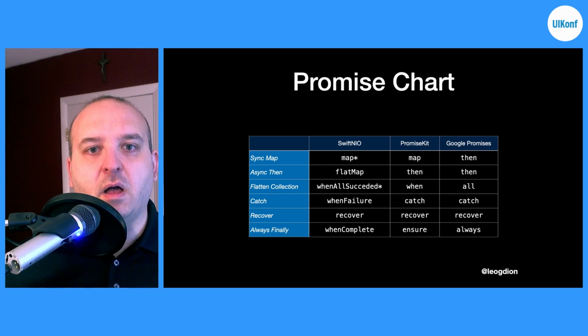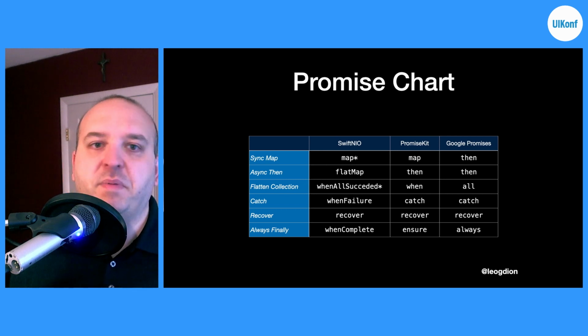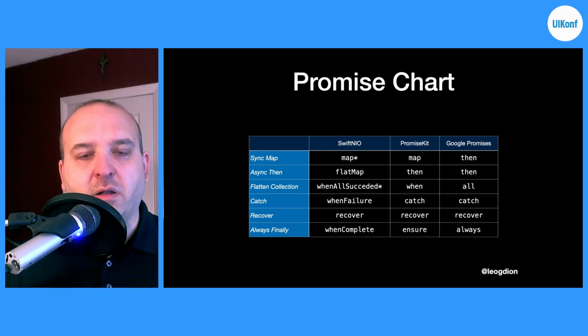So I think promises are really nice. I hope they become native. There is a future type in Combine, which we'll talk about in a little bit, but it isn't really used for that purpose.